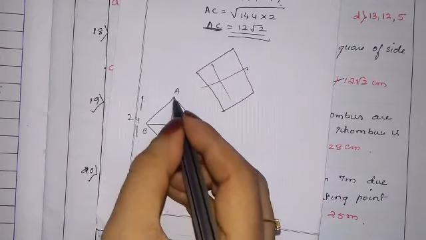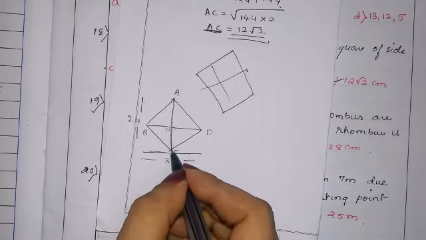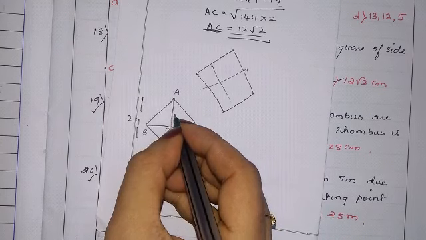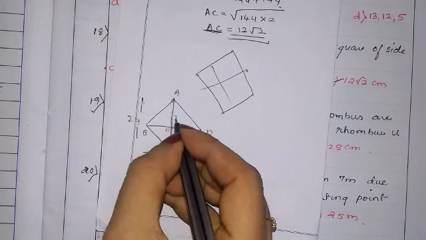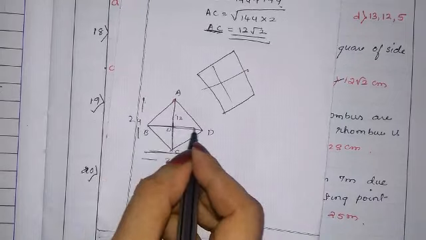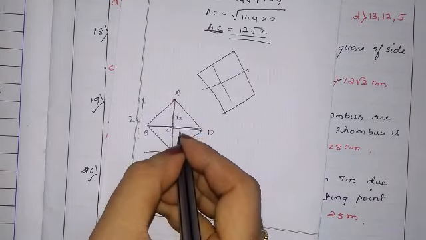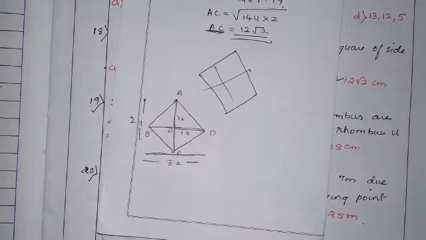We know that if this full diagonal is 24, then half of 24 is 12. If this full diagonal is 32, then half of the diagonal is 16.